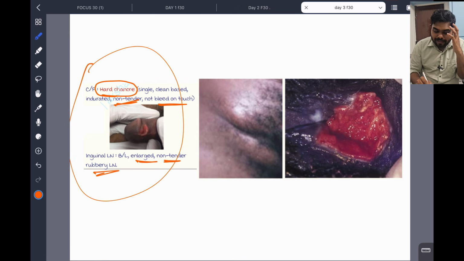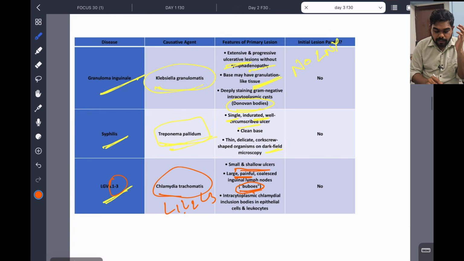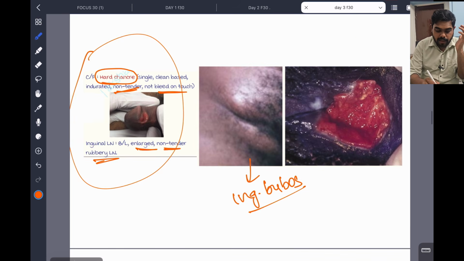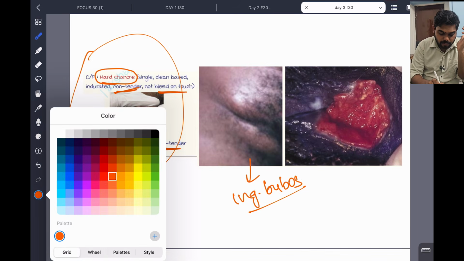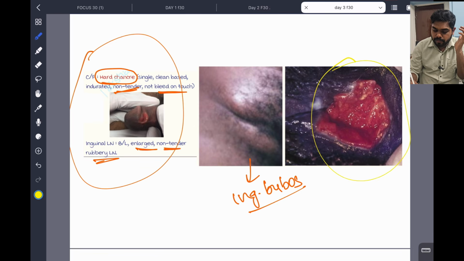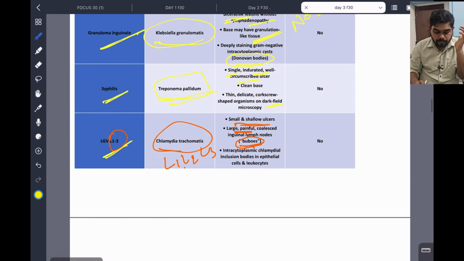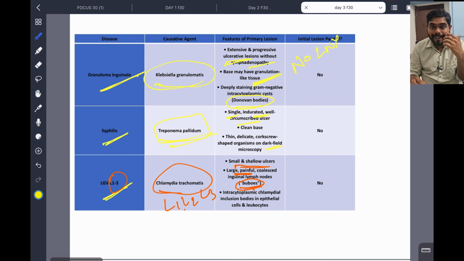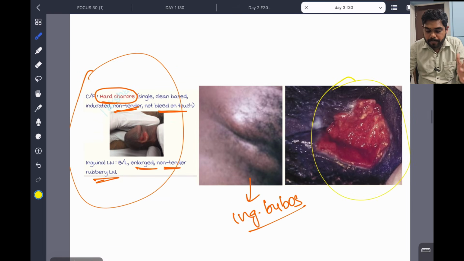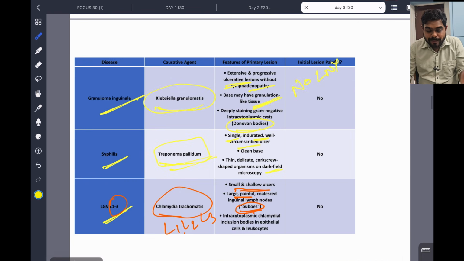Now you can see these are inguinal buboes, that is seen in LGV. Now you see this classically described lesion. You see the appearance, this is granuloma inguinale, with a beefy appearance. That is classical of granuloma inguinale, which is caused by Klebsiella granulomatis. There is granulation tissue formed. Like that, all these three conditions.